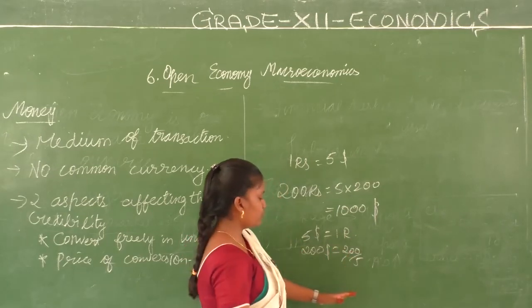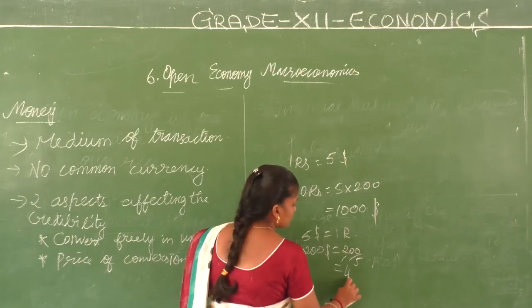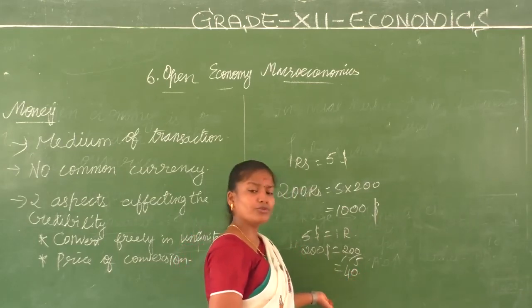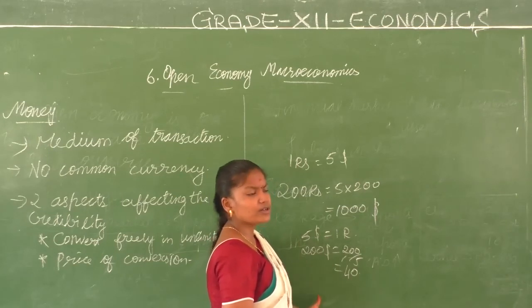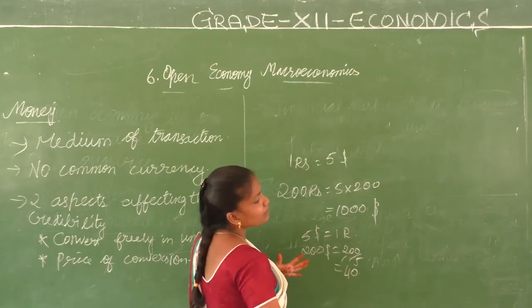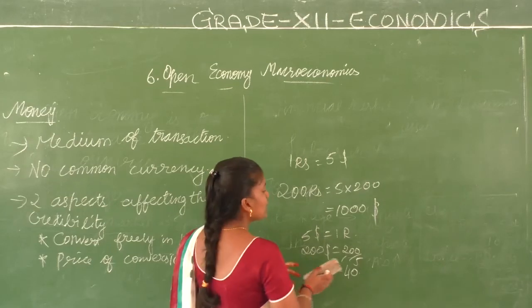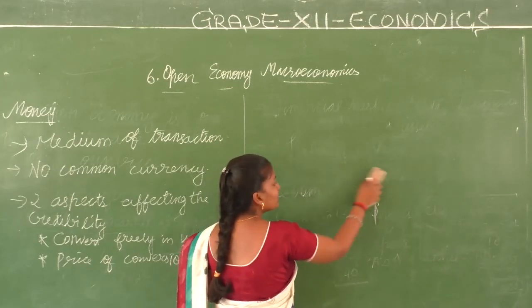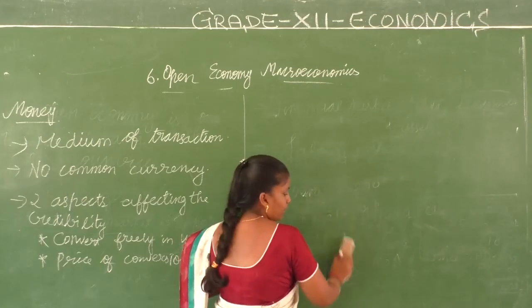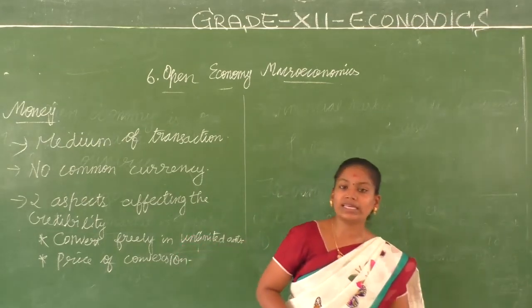Somewhere like this, 40 rupees. I got $200 and it was converted into 40 rupees, and if there is any price for conversion, that is another question. So the value was not equally the same. Right? The value was not equally the same.